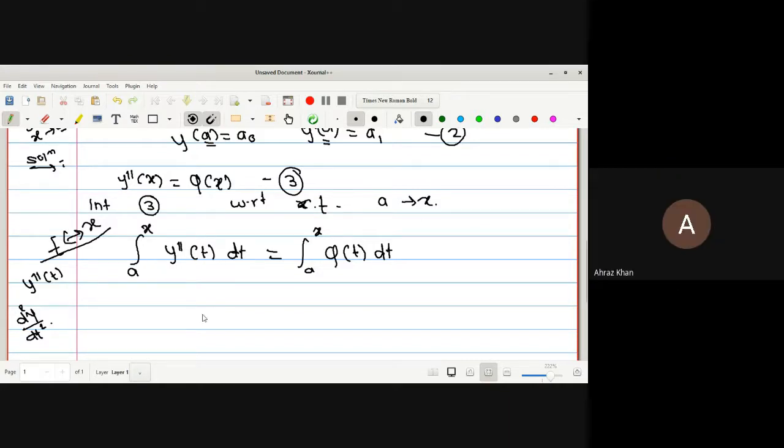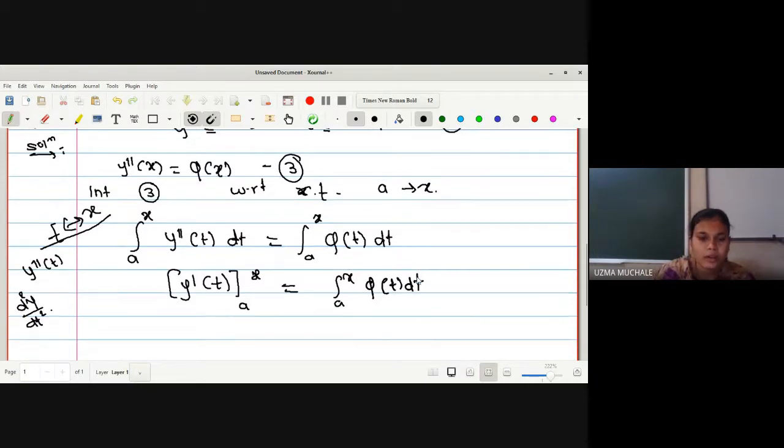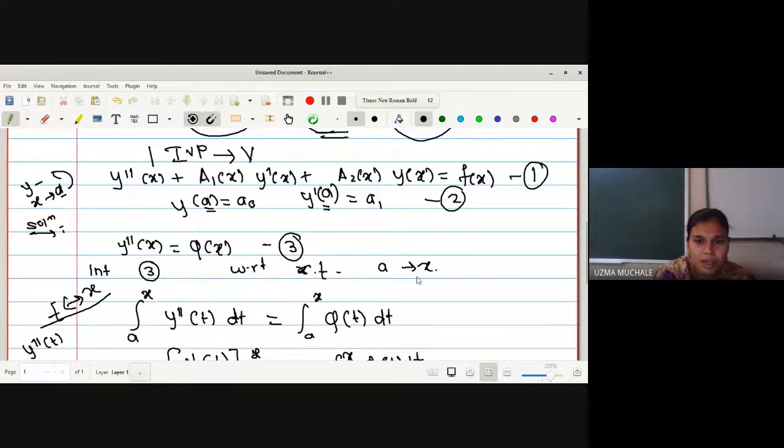It is y dash of t with the initial value. Y double dash, so you are taking integration only one time, so what will be the result? Y dash of t within the limit a to x is equal to, as you don't know what phi of t is, we can keep it as it is, because if you don't know a function, we cannot evaluate the value, right? So now we are provided with the y dash of a.